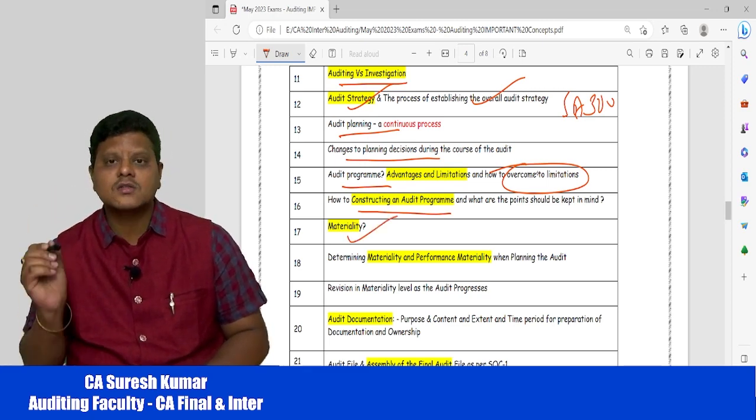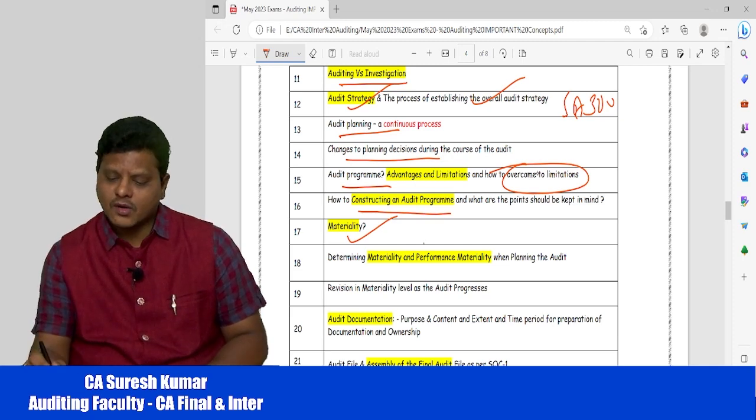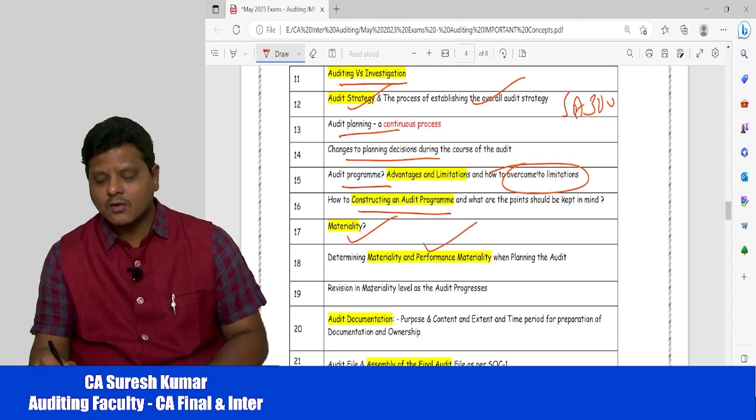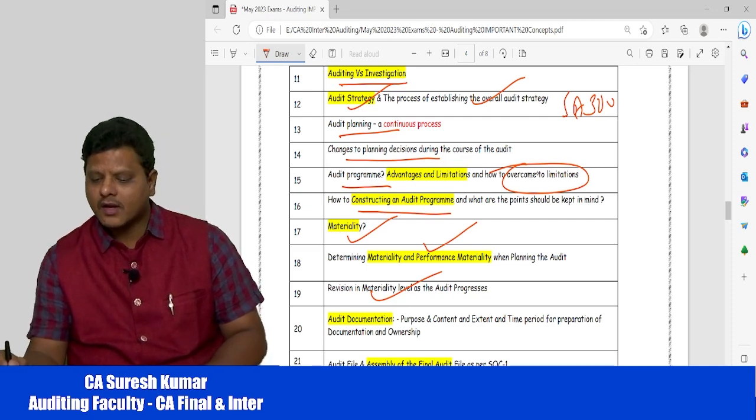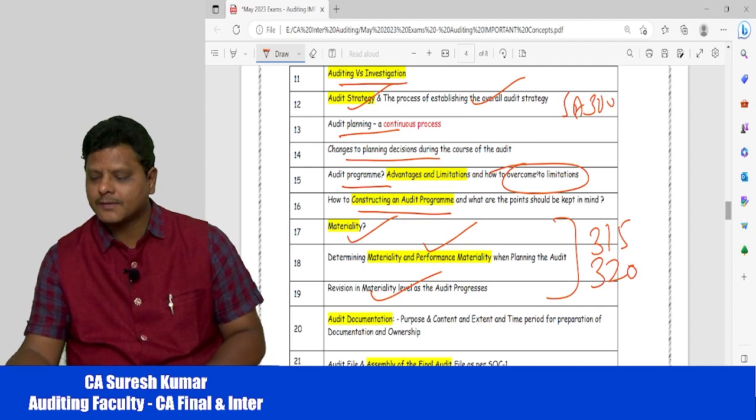Then what is the concept of materiality? Then performance materiality. Then revision of materiality. Now it is the judgment of the auditor to fix the materiality. So you may get questions from this area, SA 315 and SA 320.